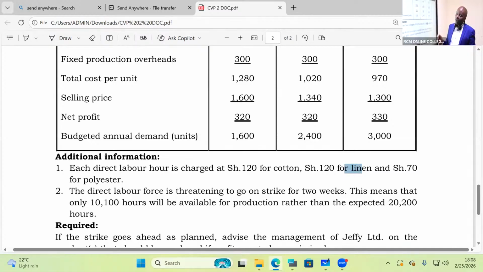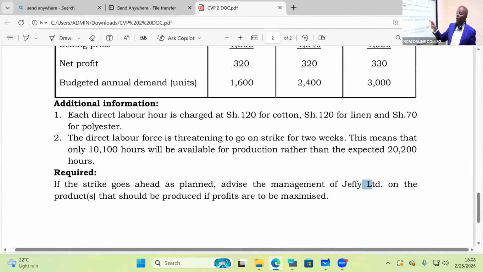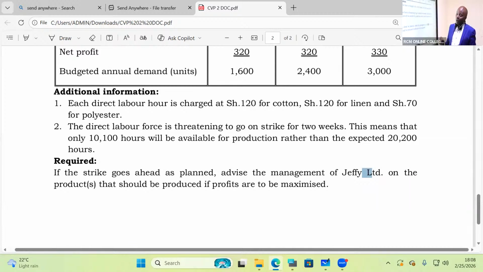If the strike goes ahead as planned, advise the management of Jeffy Limited on the products that should be produced if profits are to be what here, somebody? To be maximized. So give me a title there: key limiting factor.